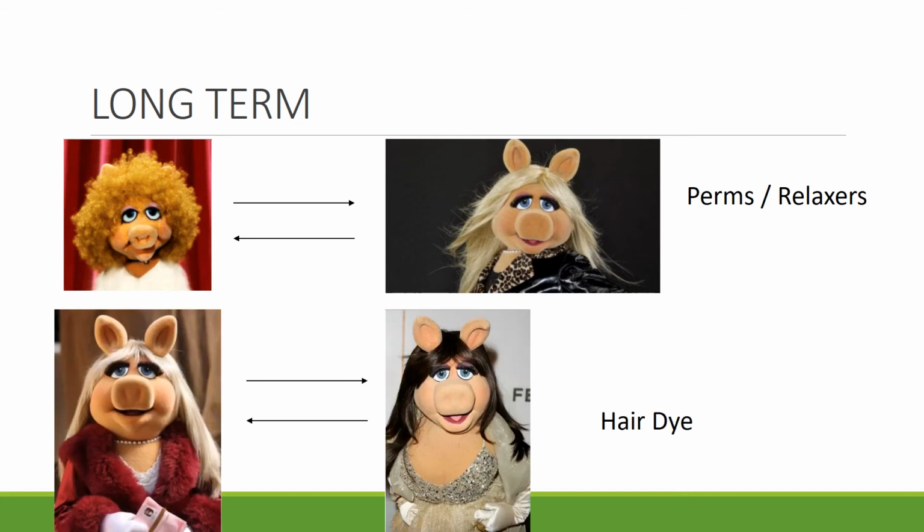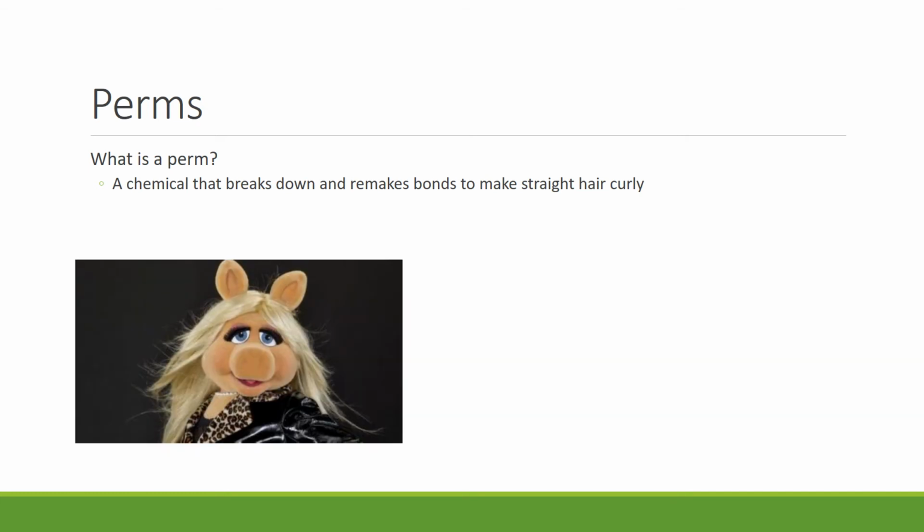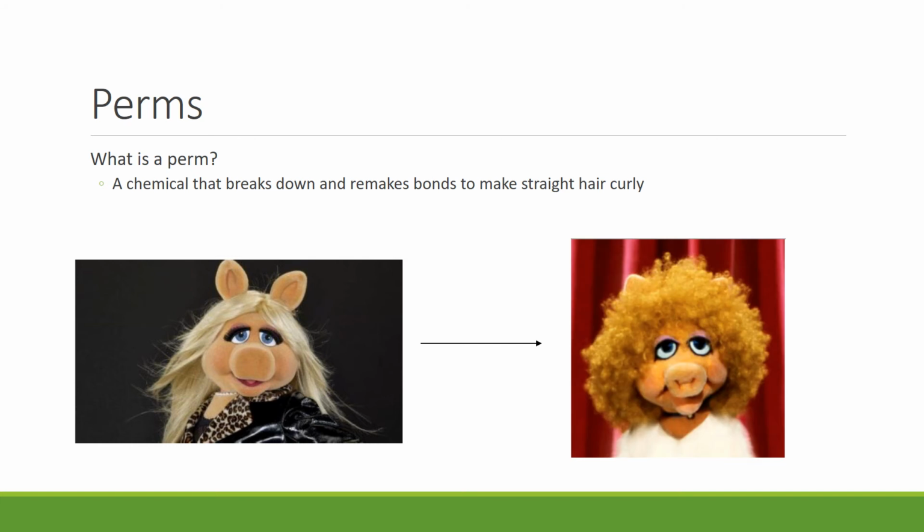Now we're going to talk about chemical alterations that can be done to the hair. Long-term alterations that we're going to discuss are hair perms and relaxers, and hair dye. So what is a perm? A perm is a chemical that breaks down and remakes bonds in the hair to make straight hair curly.